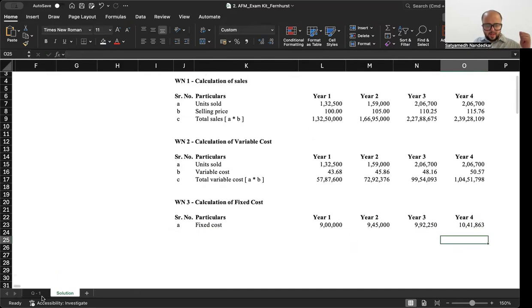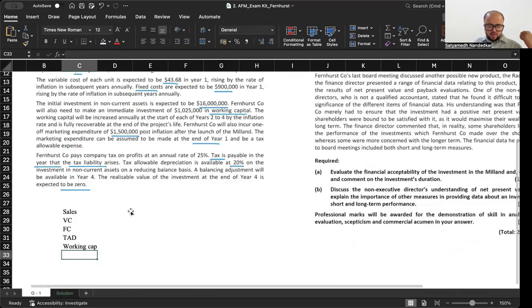Now out of my 5 expected working notes, sales, variable, and fixed, I have finished 3. Now there is something on tax allowable depreciation. Now Fernhurst company pays tax, and yes, tax allowable depreciation is available at 20% on the investment in non-current assets on a reducing balance basis.